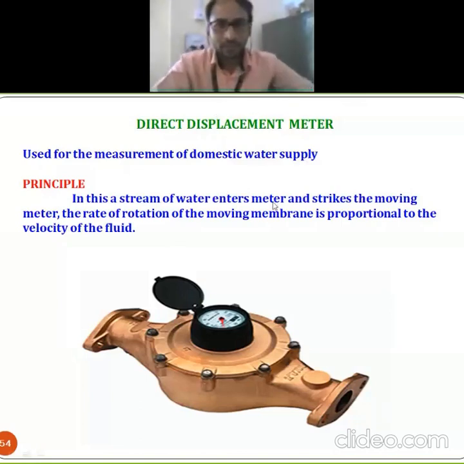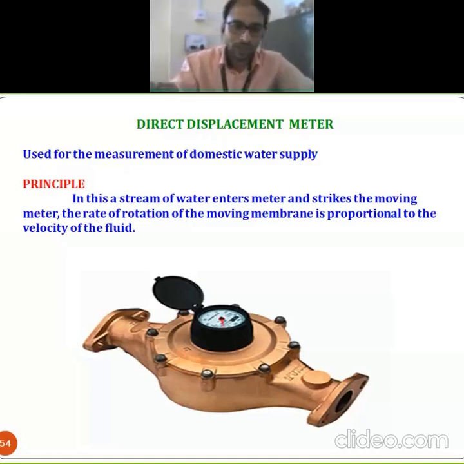So when we are dealing with this measurement, this is the simple example of your domestic water supply measurement. Okay, direct displacement. In that water direct displacement method, we can directly measure how much water passes, or how much fluid passes through that meter.